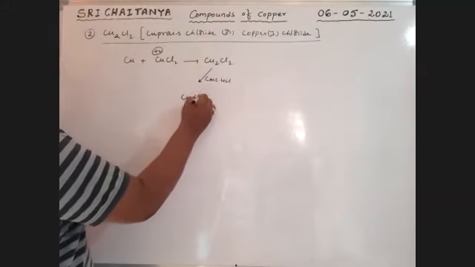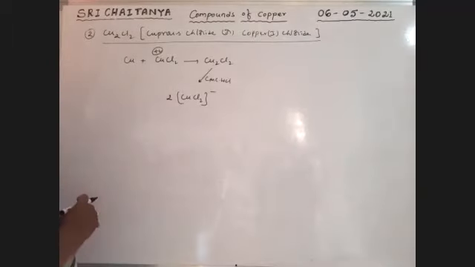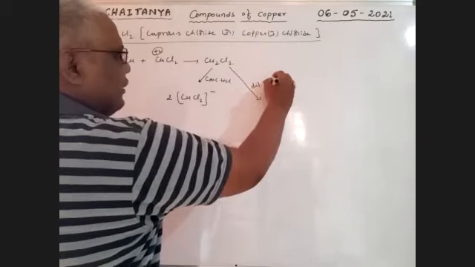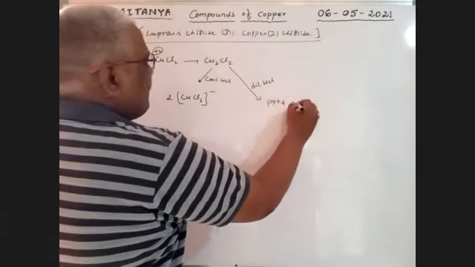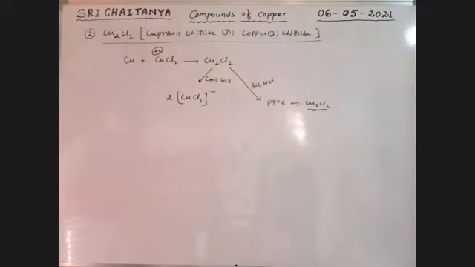that gives the CuCl2 minus ion, 2 moles. If it reacts with dilute HCl, that is in aqueous condition where water is there, it is precipitated as Cu2Cl2. So with concentrated HCl it is in the complex state, but in dilute HCl it is precipitated as Cu2Cl2. So it's a structure we observed yesterday.